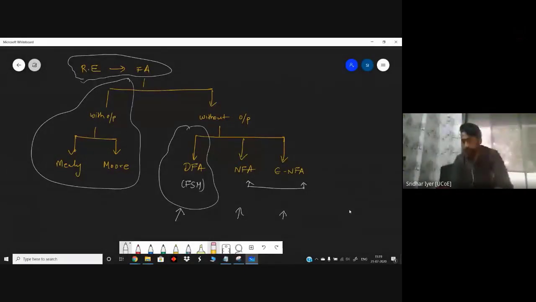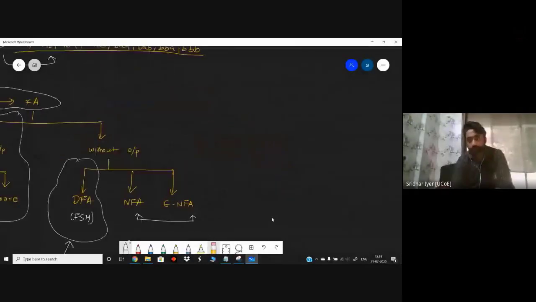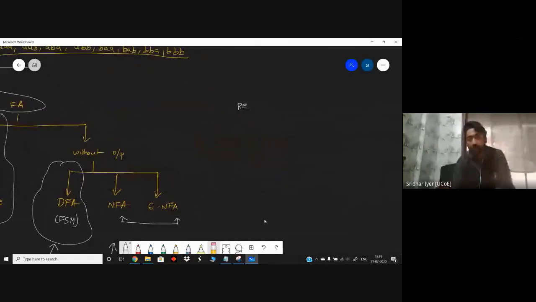In the exam, you will be asked to convert a regular expression to an FA. There are three possibilities: first, RE to NFA; second, RE to DFA; and third, RE to epsilon NFA. Generally, questions are asked on this type and this type.